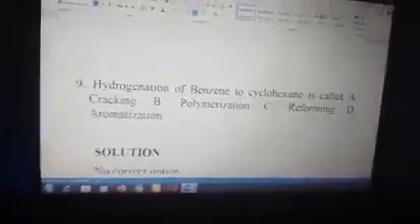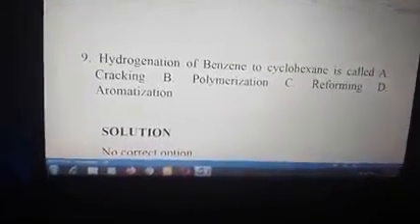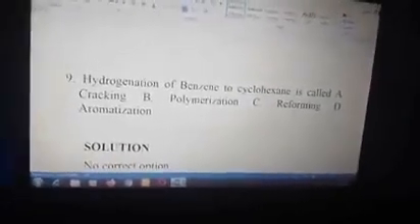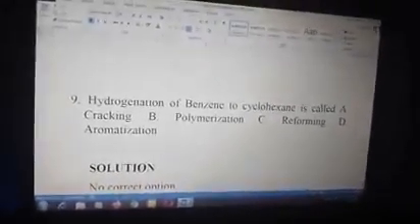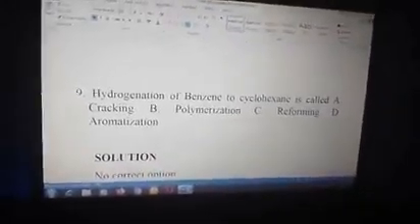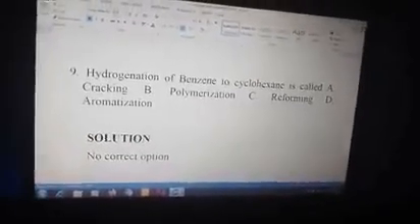So let's continue. Hydrogenation of benzene to cyclohexane is called A. Cracking, B. Polymerization, C. Reforming, and D. Aromatization. In this question, there is no answer to the question. No option is correct. So in the exam hall, you leave it unchecked. You don't click on any answer, for you to score. But if you click on the answer, you're going to fail it. There's no answer. Let's see why there's no answer there.